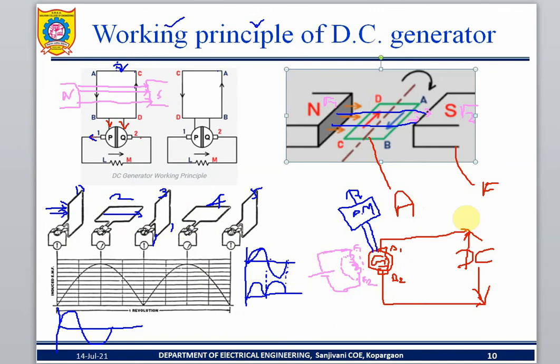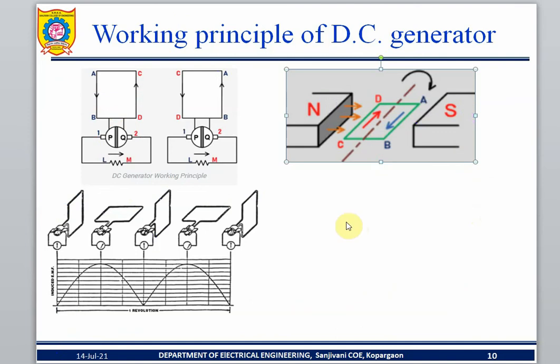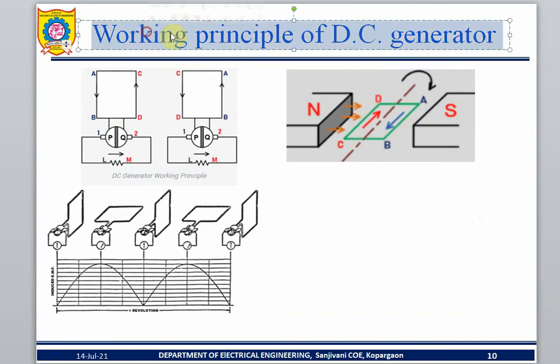And the commutator is used to convert AC to DC. What is the principle? Whenever a current carrying conductor cuts the flux, the EMF is induced in the conductor part. Okay, so that's all about the generator. Generator working principle is over.